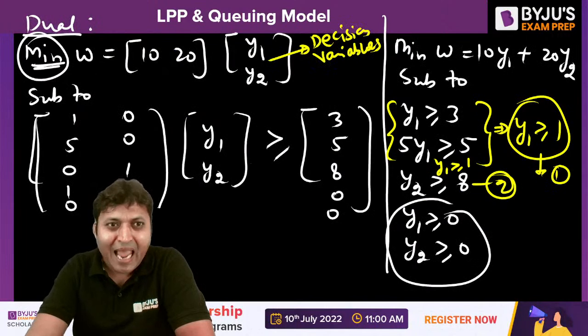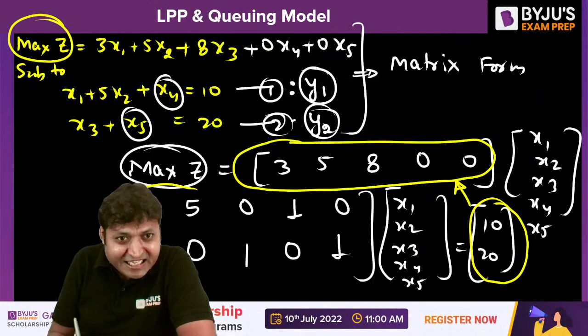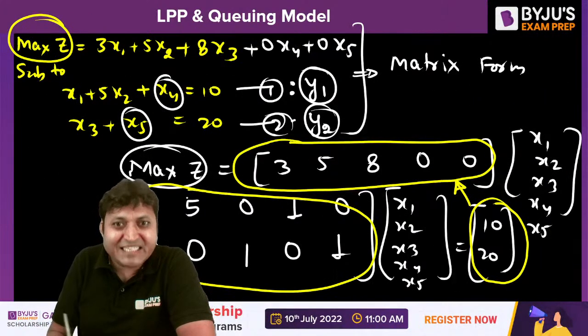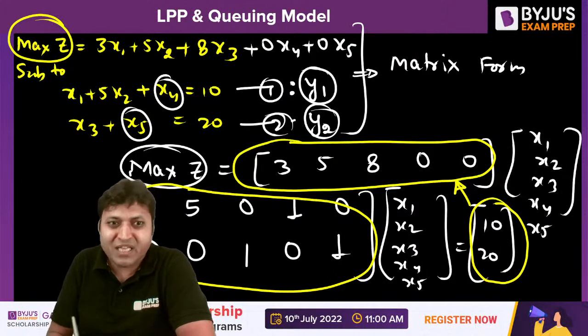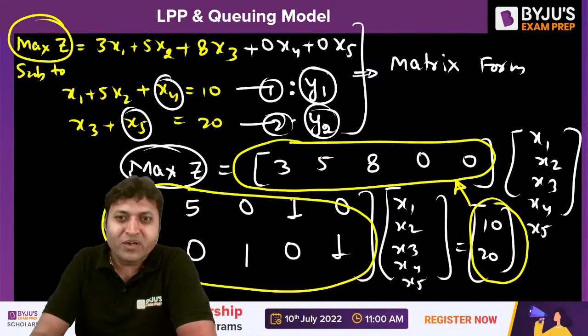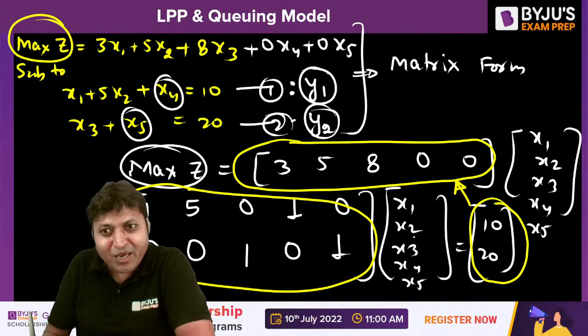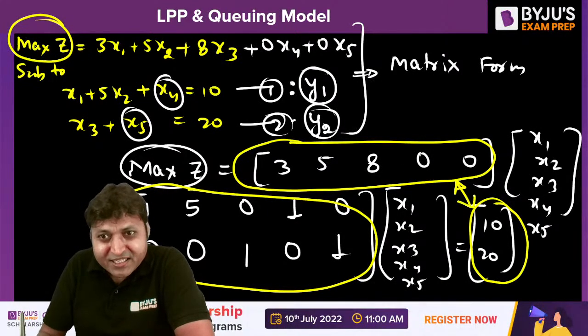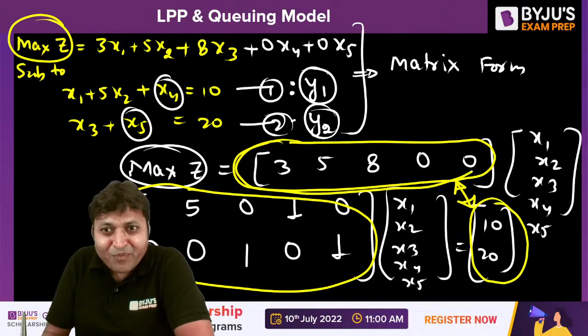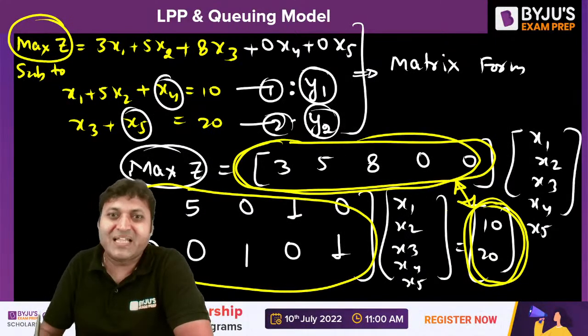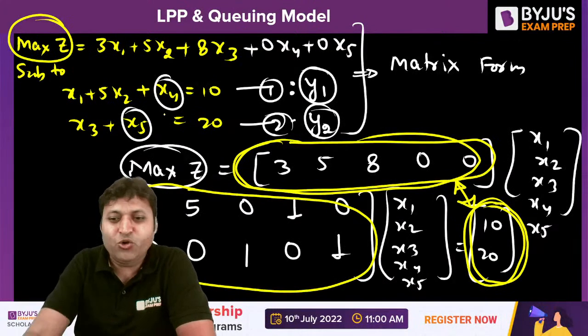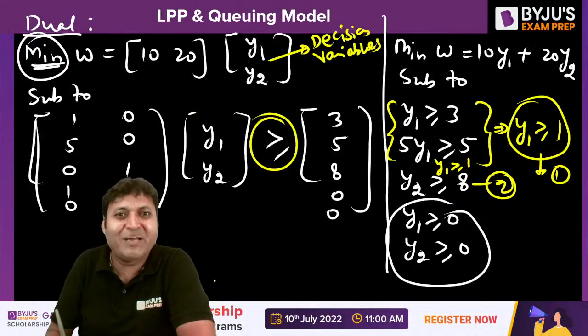And then for the constraint matrix you should take the transpose; the rows will be converted into columns or vice versa. Then there will be the decision variables, and then this matrix will be replaced by this. That is how the dual is formed. And because the dual is a minimization problem, the sign will be greater than.